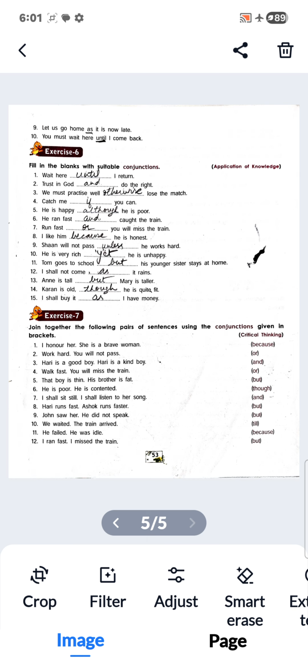So you all have to do all these exercises and learn all the rules of using conjunctions. Okay, the rest we will do in the next class.